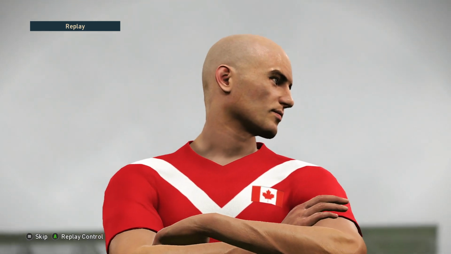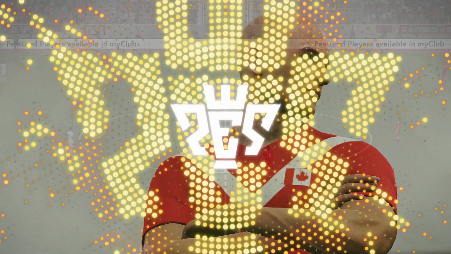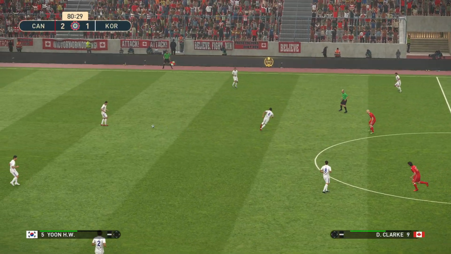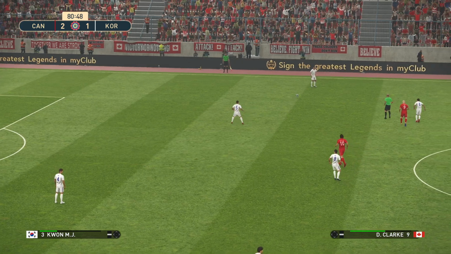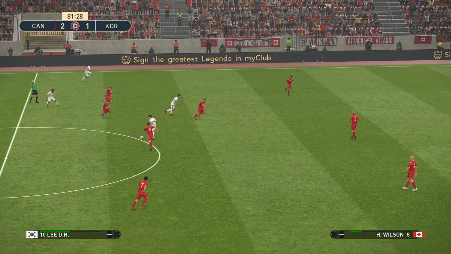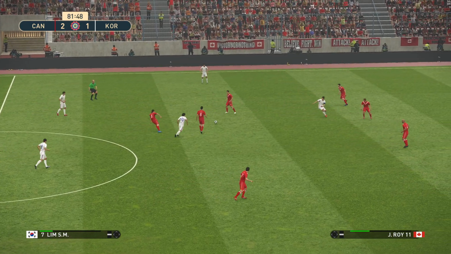And Clark with the arms folded. He celebrates. It's Canada 2, South Korea 1. Can Canada get their season back on track after a poor run of results? 5 games without win.